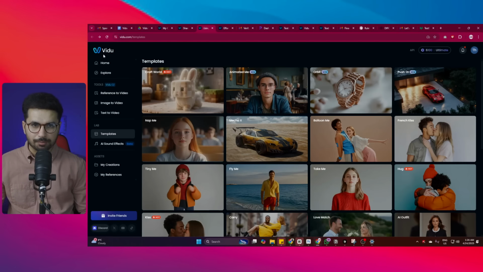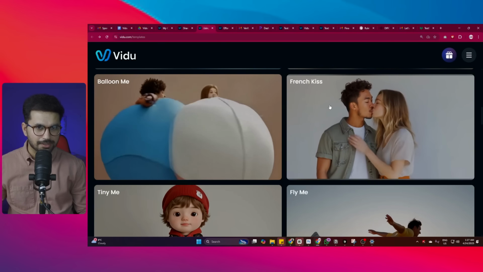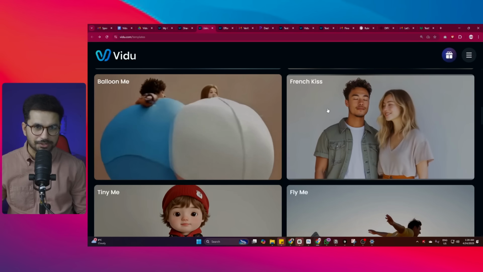There's a new video AI model. It's called Vidu Q1, and this model has the capability to generate high quality cinematic AI videos. You can generate high quality cinematic videos with simple text inputs, image inputs, and even reference videos as well. Just have a look at these different video templates. So there is this famous French kiss kind of video that you can generate.